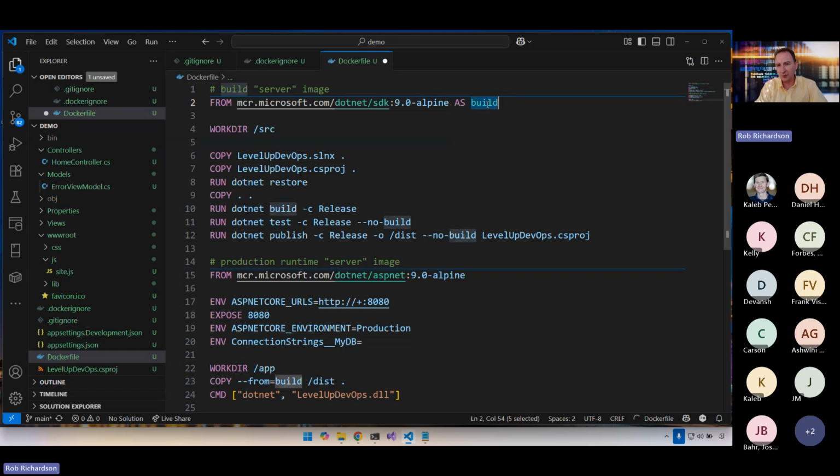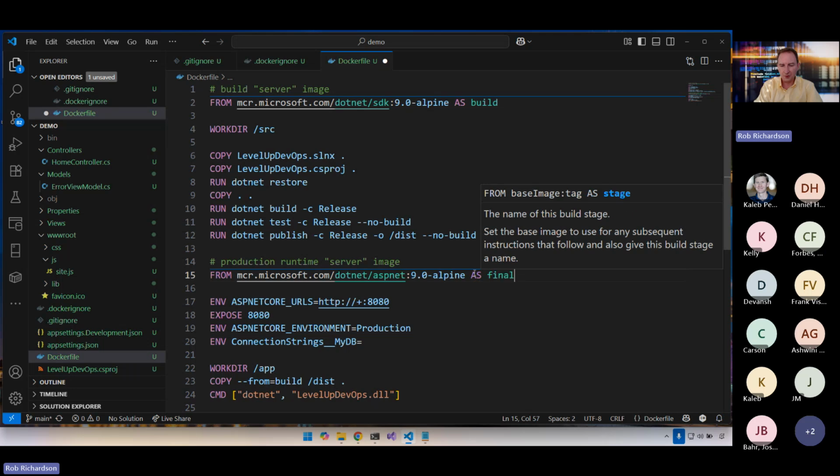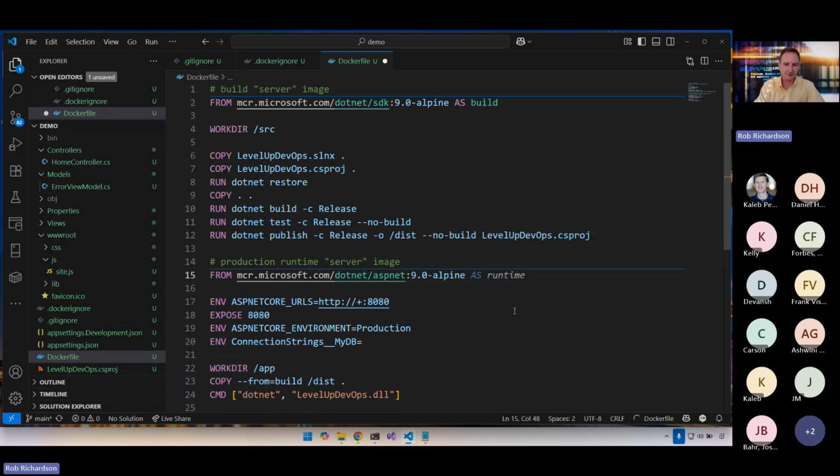Now there's nothing magic about the word build. We could call this foo or step one or whatever we want, but I think build is descriptive. We could call this one as final or as runtime, but since we won't use that name, I'll just leave it off. Great. So now it's going to go look in the dist directory of the build stage. It's going to find the build stage, find the dist directory, and copy all of that content into place. There we go.